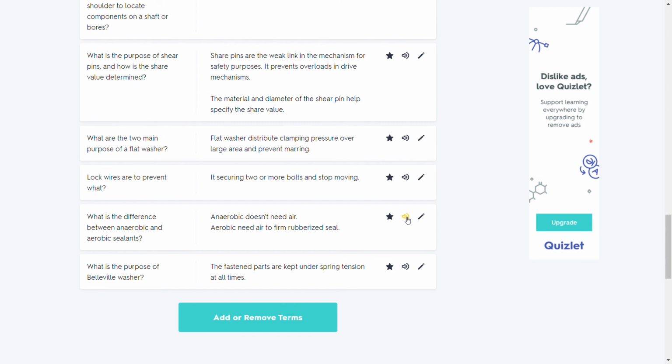What is the difference between anaerobic and aerobic sealants? Anaerobic doesn't need air. Aerobic needs air to form a rubberized seal. What is the purpose of a Belleville washer? The fastened parts are kept under spring tension at all times.